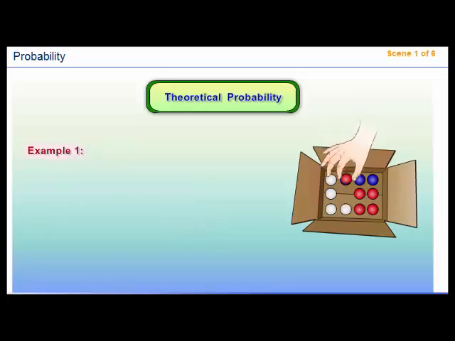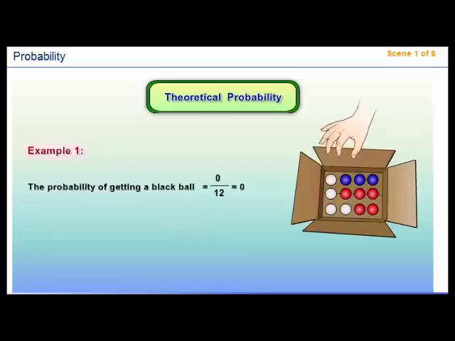The probability of getting a black ball is null because it is impossible to find a black ball inside the box. Finally, the probability of getting a white or blue or red ball is equal to 12 over 12, or 1.